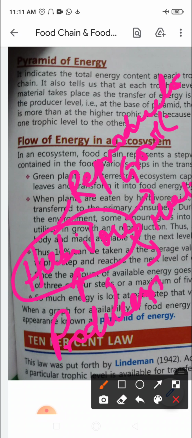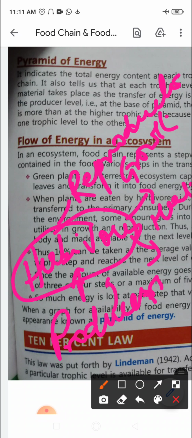So out of that 1% that is absorbed, the sunlight that is absorbed by the green plant, when it comes to the transfer of energy from producers to consumers, only 10% of it is transferred. So 10% can be taken as an average value of the amount of organic matter that may be present at each trophic level.